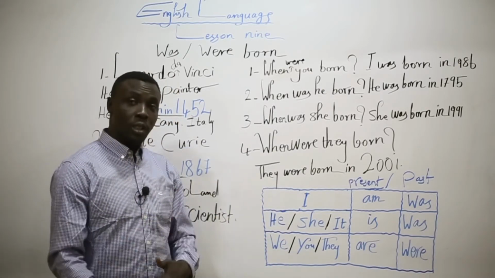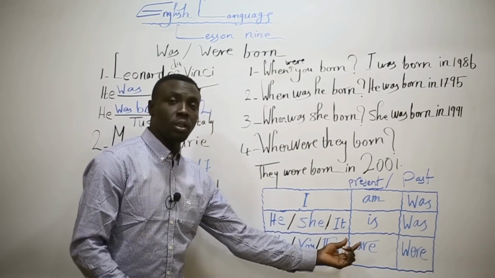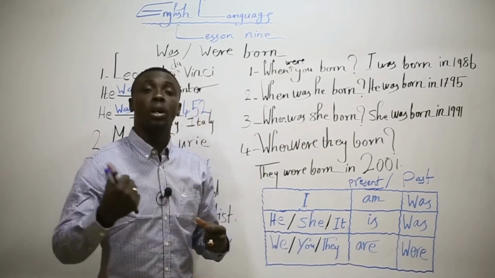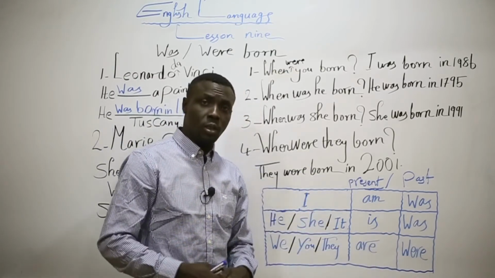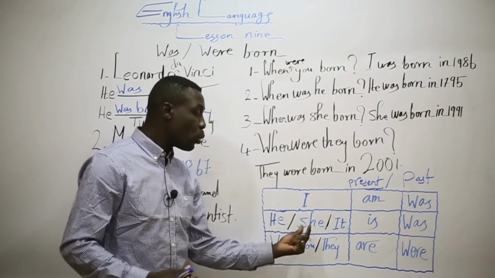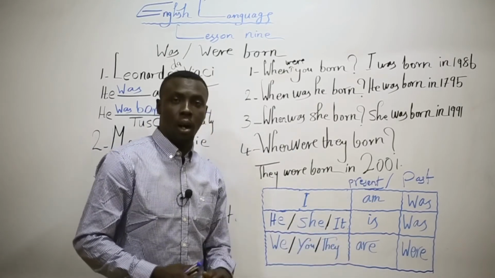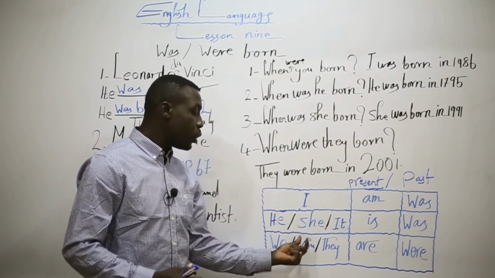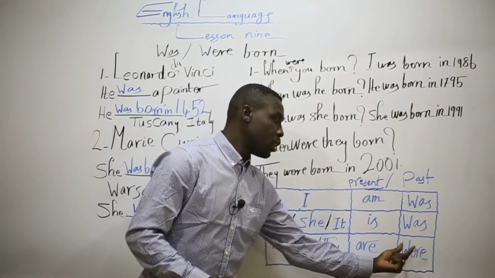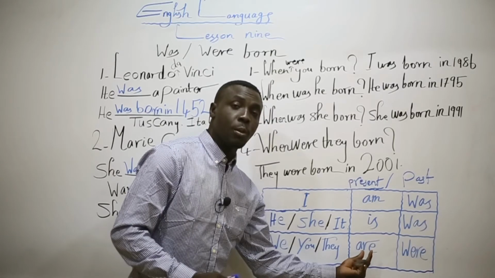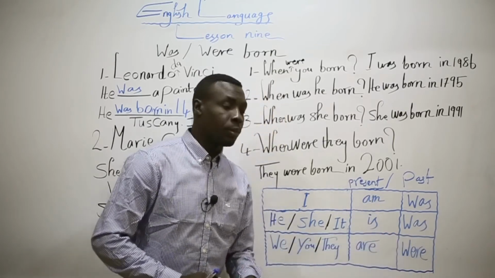So in the present we use are, but are becomes were in the past. We, you, they, in the past we use were.